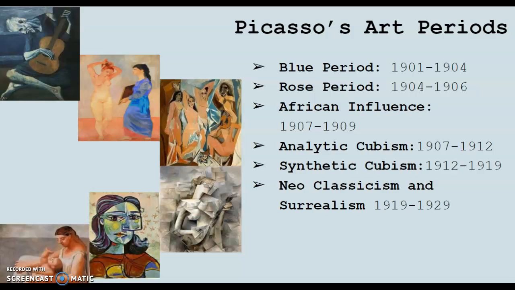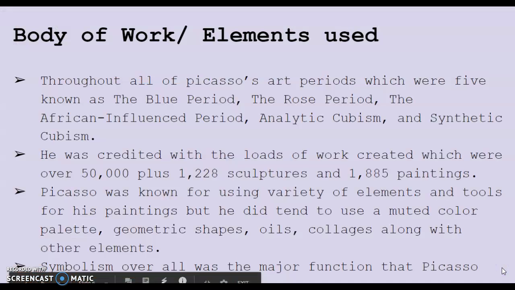Neoclassicism was an inspiration that Picasso gained on his first trip to Italy, where he gained the naturalism in Italian Renaissance paintings. Throughout all of Picasso's art periods, which were 5 known as the blue period, the rose, the African influence period, analytic cubism, and synthetic cubism, he was credited with loads of work created, which were over 50,000.